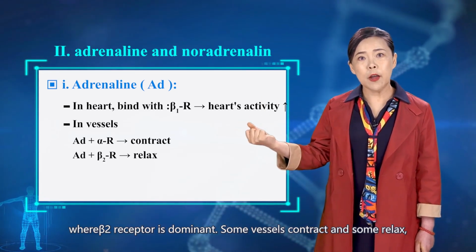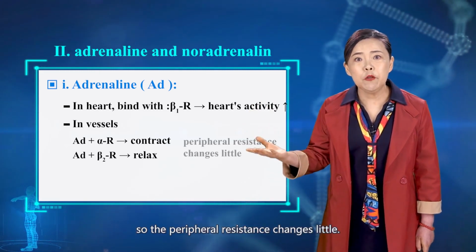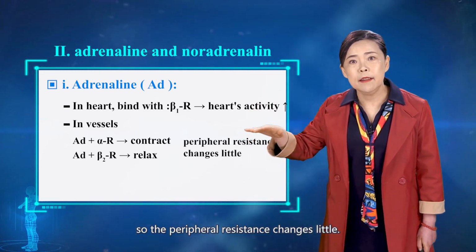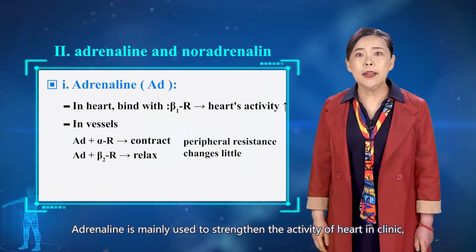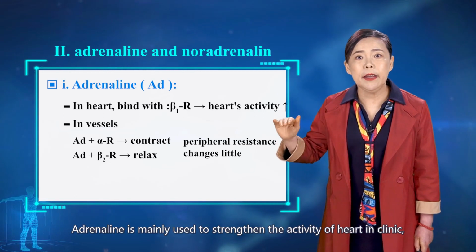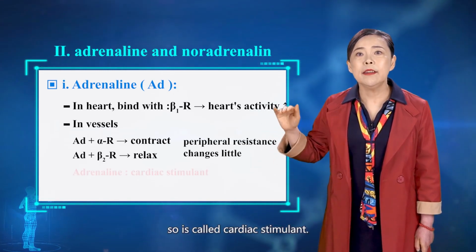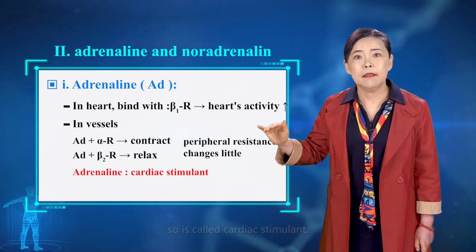Some vessels contract, some vessels relax, so the peripheral resistance changes little. Adrenaline is mainly used to strengthen the activity of heart in clinic, so it's called cardiac stimulant.